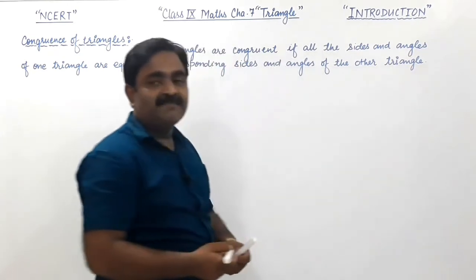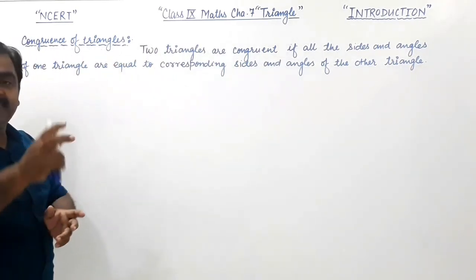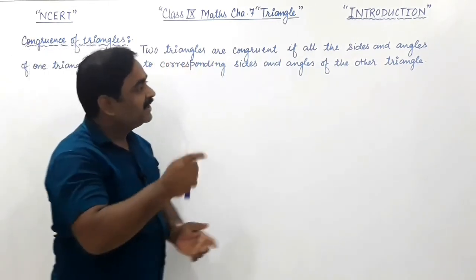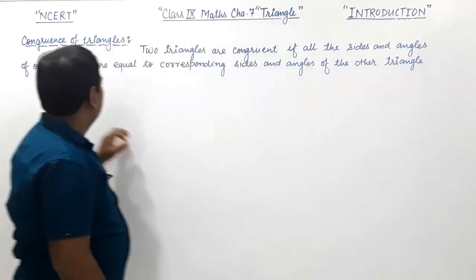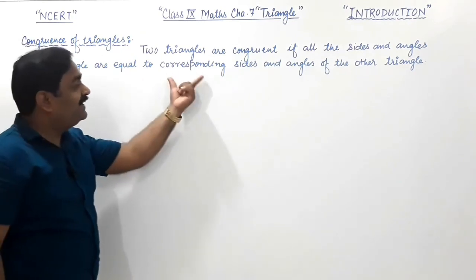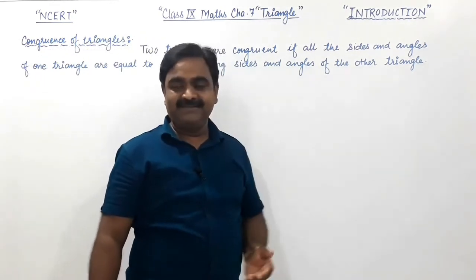So dear friends, in the congruency of triangles, what you have read is: two triangles are congruent if all the sides and angles of one triangle are equal to the corresponding sides and angles of the other triangle.